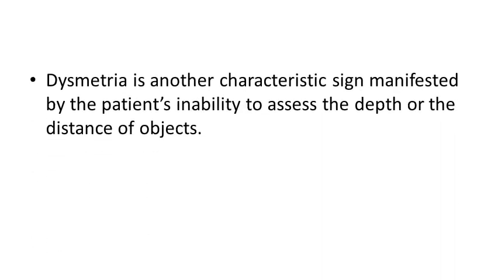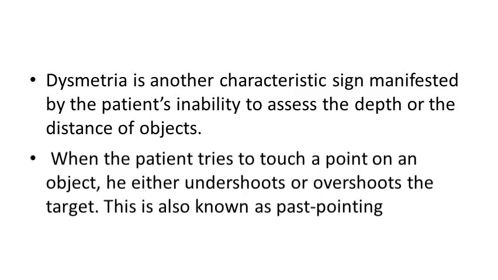Now, dysmetria is another characteristic sign, manifested by the patient's inability to assess the depth or distance of objects.